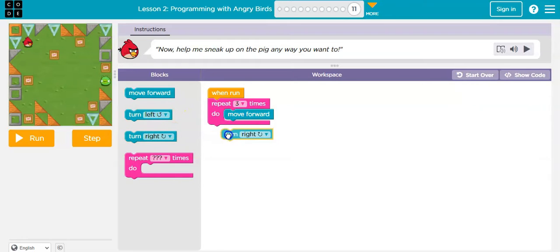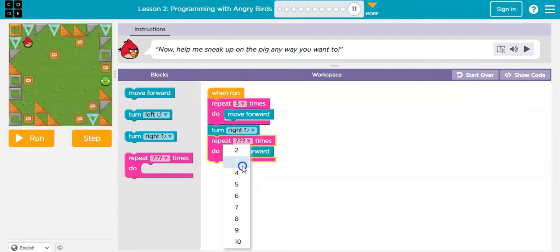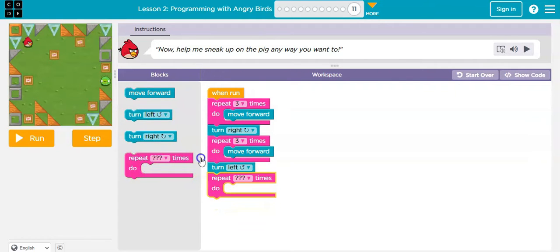Now we will turn right and again move forward for 3 times. After moving forward, we have to turn left and again move forward 3 times to catch the bad pig.